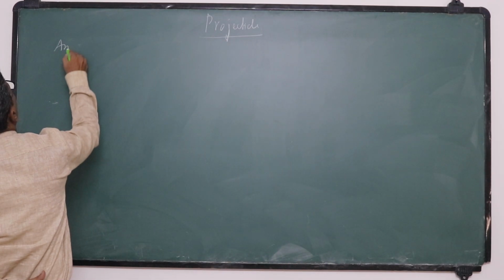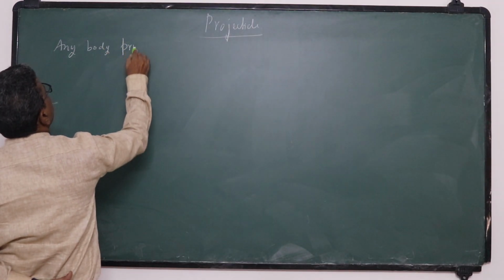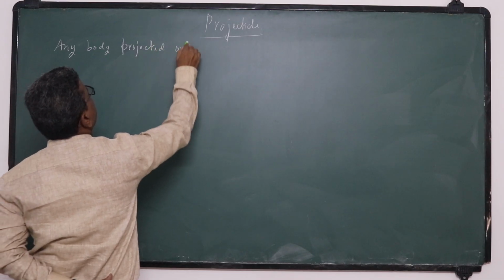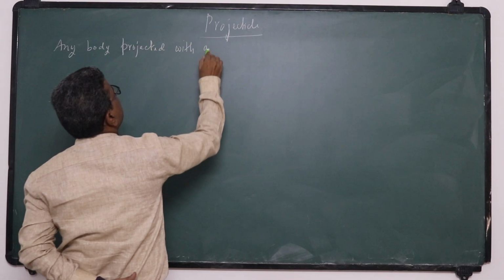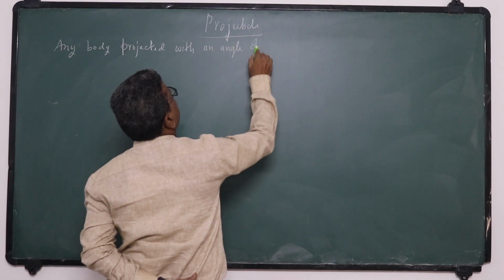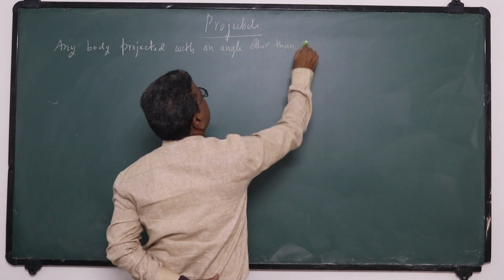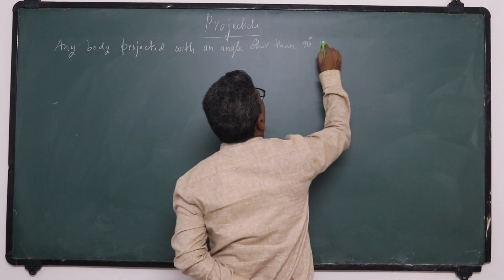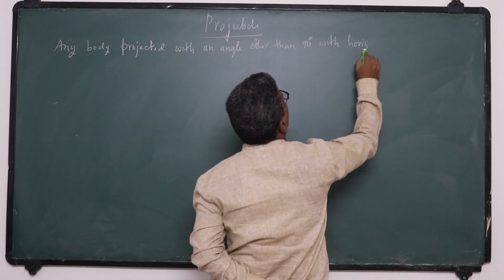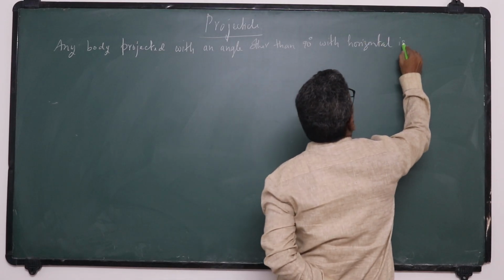Any body projected with an angle other than 90 degrees with the horizontal is called a projectile.